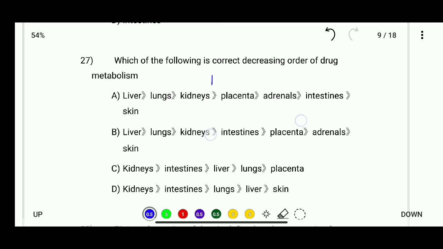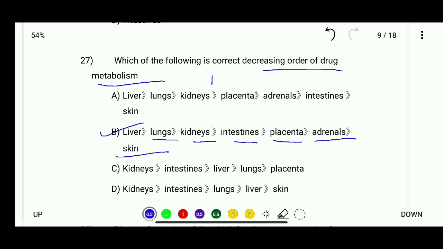Question number 27. Which of the following is the correct decreasing order of drug metabolism? Liver, lungs, kidney, placenta, adrenal, intestine, skin; liver, lungs, kidney, intestine, placenta, adrenal, skin; kidney, intestine, liver, lungs, placenta; and kidney, intestine, lungs, liver, and skin. So the decreasing order of drug metabolism is firstly liver, then lungs, then kidney, then intestine, then placenta and adrenal, then skin. Okay, this is the decreasing order of drug metabolism.